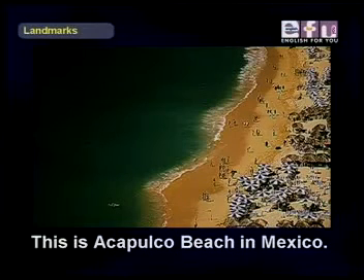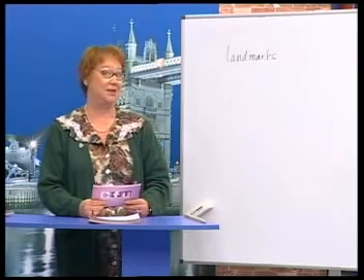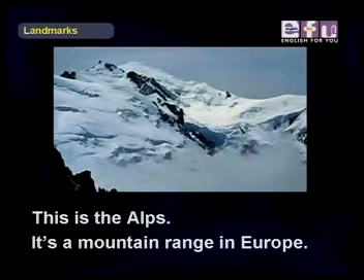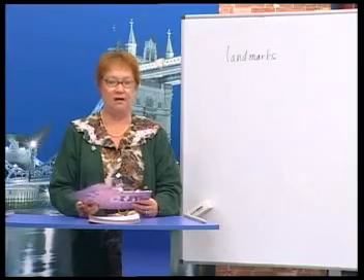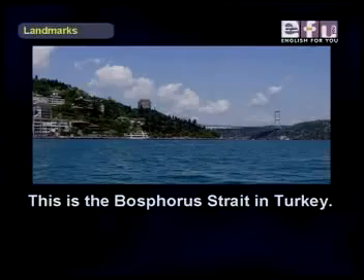First, this is a picture of Acapulco Beach in Mexico. The next picture, this is the Alps. It's a mountain range in Europe. Then we have the Bosporus. This is the Bosporus Strait in Turkey.